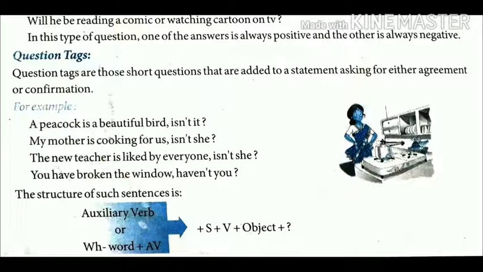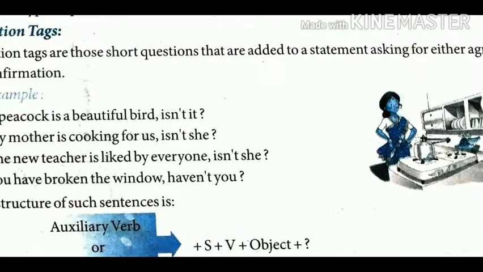Second one is, my mother is cooking for us. Isn't she? Here, my mother is a lady, so we use the pronoun she. In a question tag, if the sentence is positive, we add a negative question tag, and if the statement is negative, we add a positive question tag at the end. The question tag is always preceded by a comma.